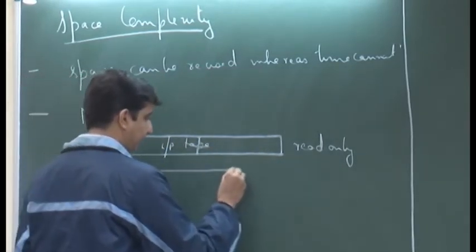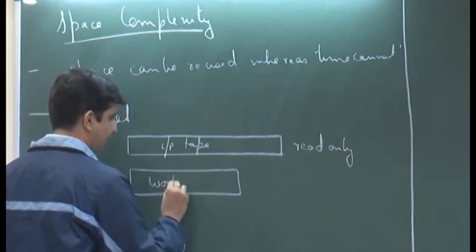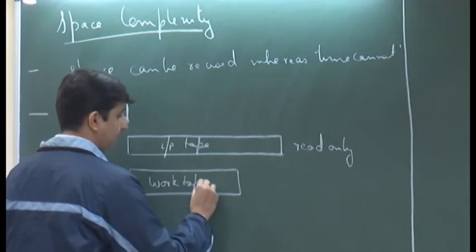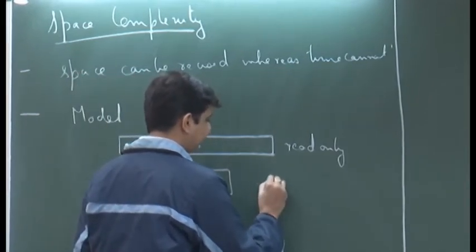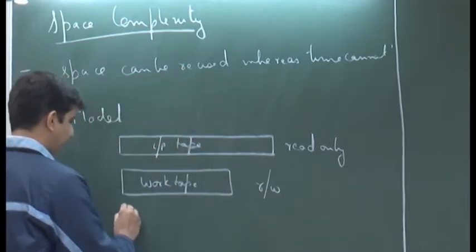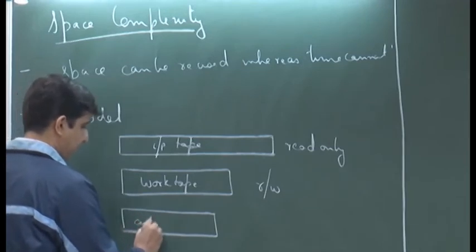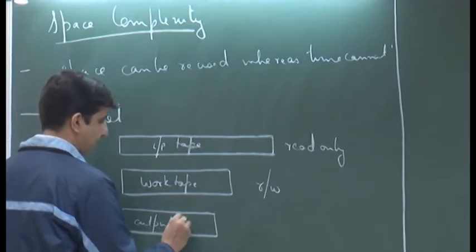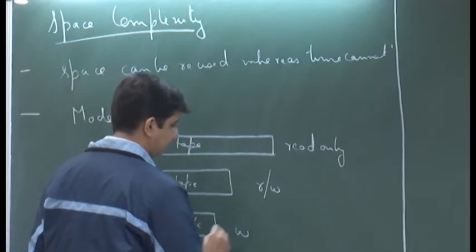There would be a work tape with both read and write capability, and there will be an output tape that is write only.